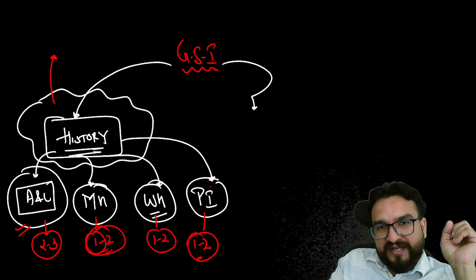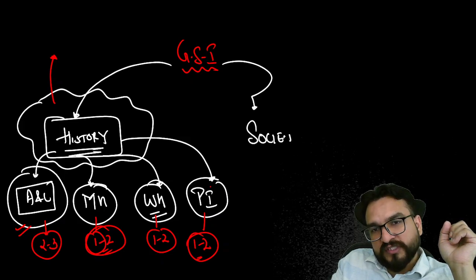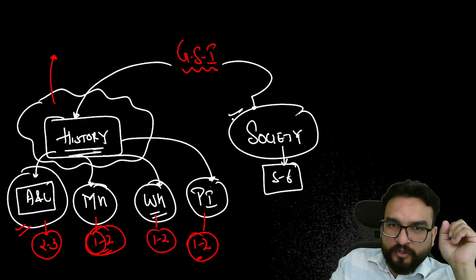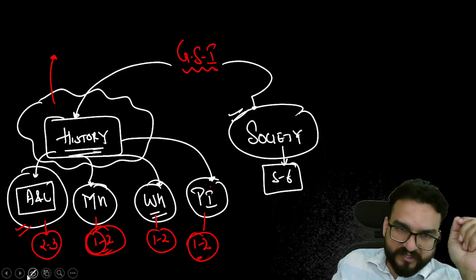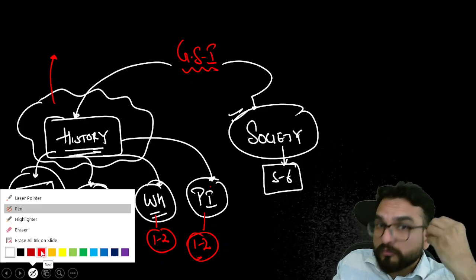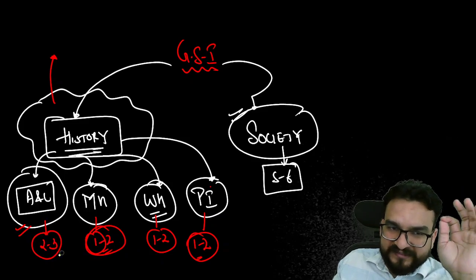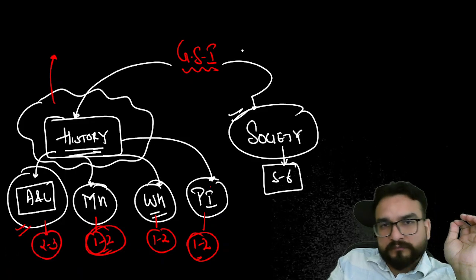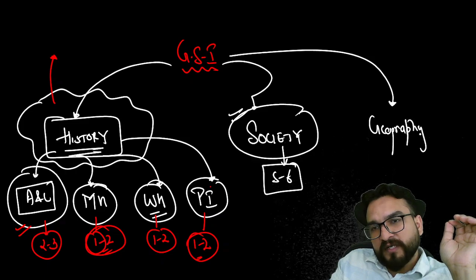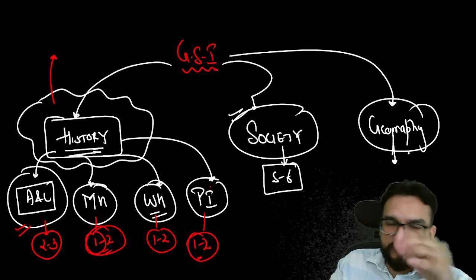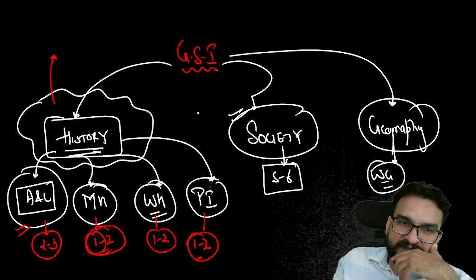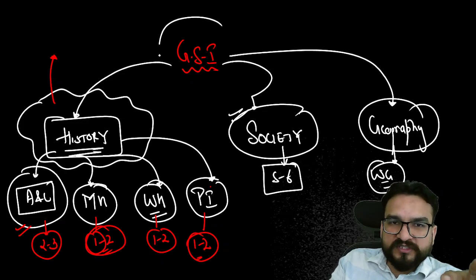Then you have the other aspect, which is the major aspect, from where you see 5 to 6 questions in this particular part, guys. A very, very important pillar, because you don't study it for prelims, right? World history also you don't study for prelims. I'll be letting you know what is important and what you have to learn by heart. Just sit back and relax. This strategy is important, guys. Then you have geography over here, and the most important part in geography involves the world geography aspect and other aspects also, but world geography is where you have to put in more energy. So this is the overall GS1 syllabus you will be seeing.